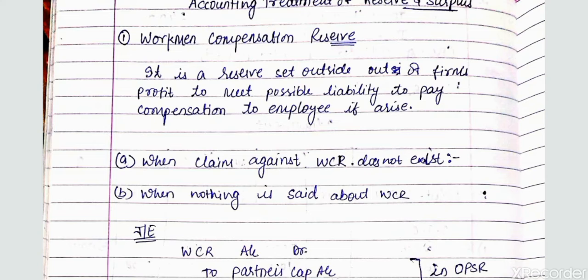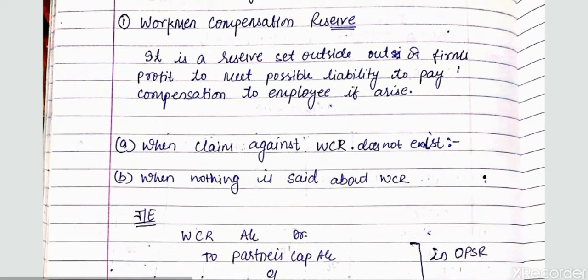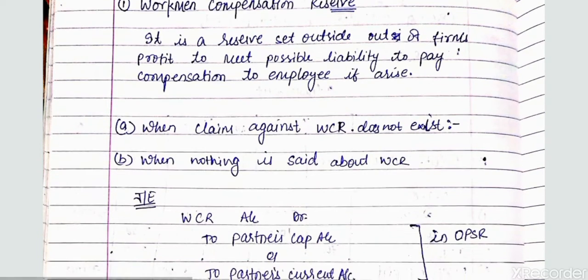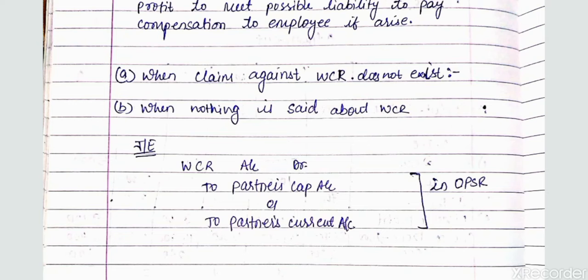So we have to find out whether there is any provision related to that workman compensation reserve, whether we have to pay something to the employees or not. Whenever there is a change in profit sharing ratio, first of all we have to find out whether there is any claim against that workman compensation reserve. So the first case is when there is no claim against workman compensation reserve, or case number 2, when nothing is being said.